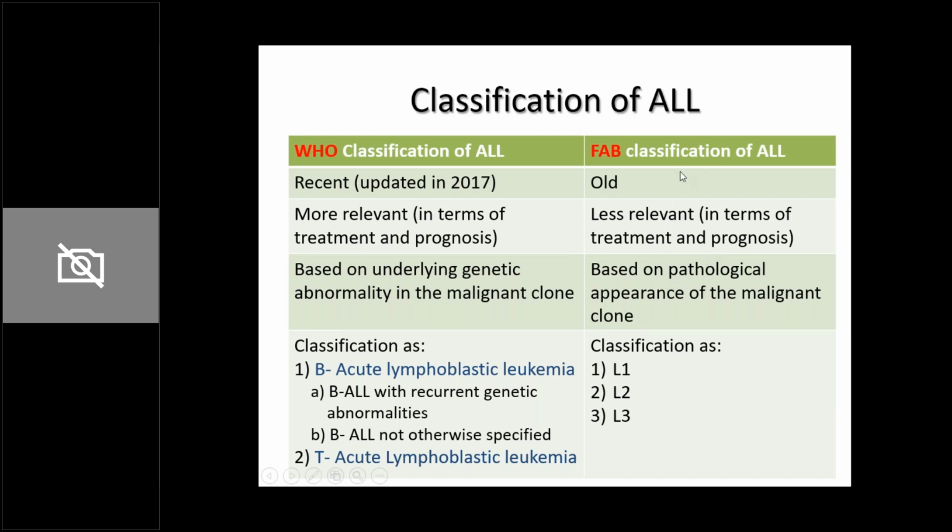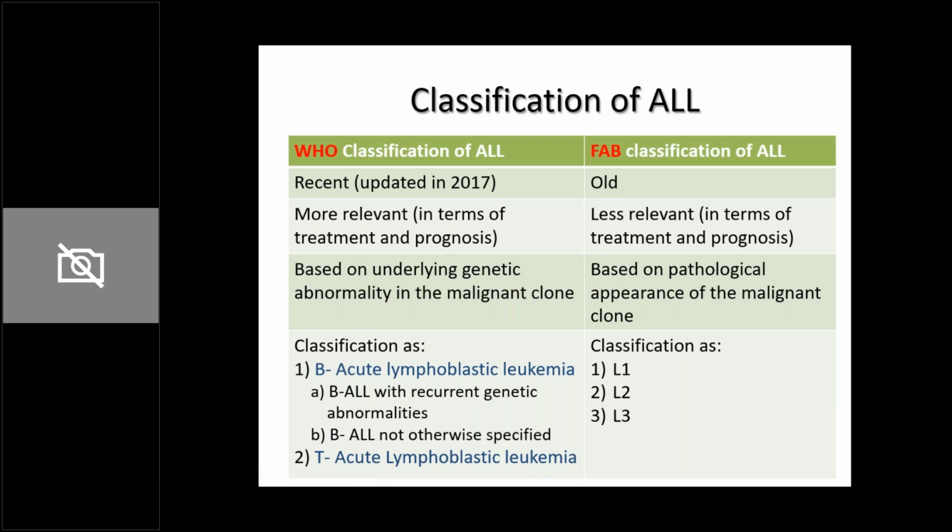What was this FAB classification based on? It was based on the pathological appearance of the malignant cells. This was previously used, and typically the ALL slides were classified as L1, L2, and L3. However, of late, WHO has come up with the latest classification of ALL, and it is far more relevant in terms of both the treatment and prognosis.